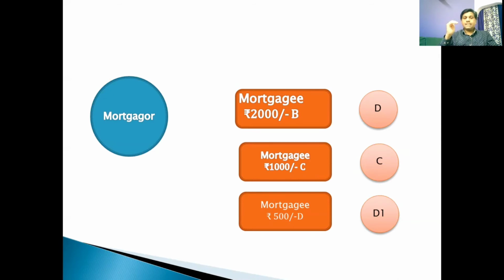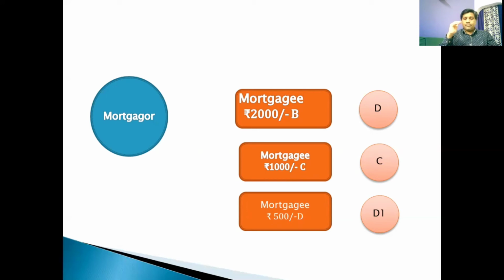But so far as C and D are concerned, they are standing in the same line. D will be getting the mortgage money first so far as 2,000 rupees is concerned. So D gets subrogated to the extent of 2,000 rupees.